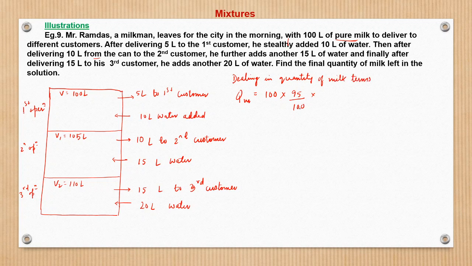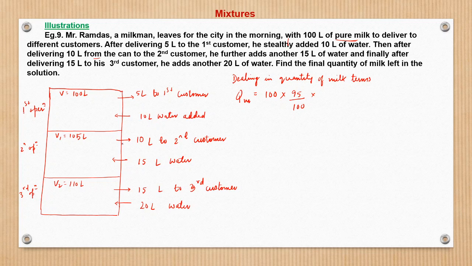And here we cannot use that formula because the same amount is not being withdrawn and replaced. Had 5 liter been withdrawn and 5 liter added, we could have used that formula 1 minus x upon v. But since that is not the case, that formula is not valid. So therefore, we will use this concept in terms of quantity.